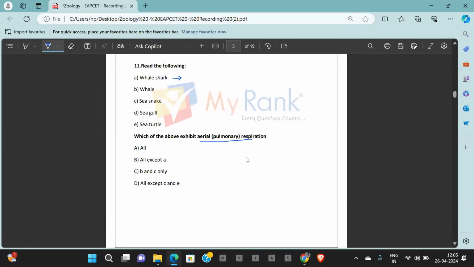Your whale shark is an example of chondrichthyes or Pisces. Under the category Pisces, they have branchial respiration. Whereas whale is a mammal that has pulmonary respiration. Sea snake, a reptile, pulmonary respiration. Seagull is a bird or an ave.